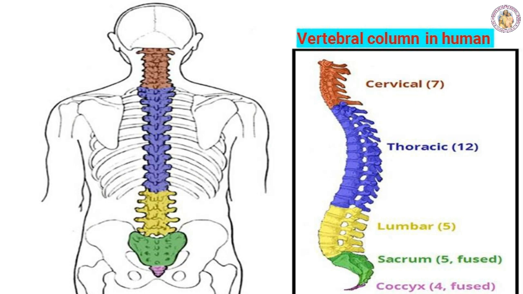It is the running back of the body. It is called the spine or the backbone. The trunk region has the vertebral column, which is made up of individual bones called vertebrae. The total vertebral column consists of 7 cervical vertebrae, 12 thoracic vertebrae, 5 lumbar vertebrae, 5 fused sacral and 3 fused coccygeal vertebrae. These vertebrae run from the base of the skull to the hip bone, forming a tube. The spinal cord passes through this hollow tube.